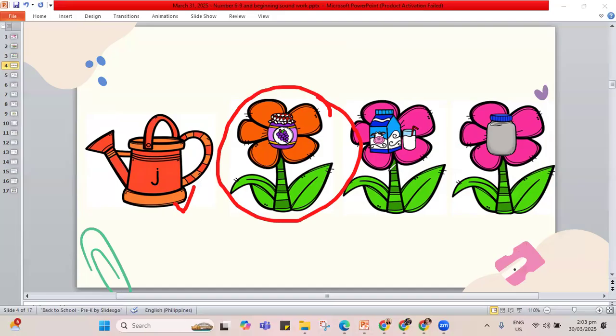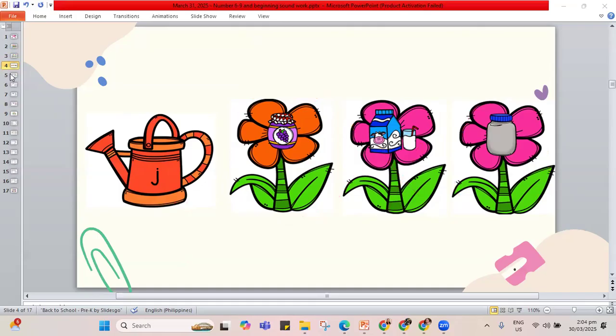How about the milk? Milk. You drink the milk to make your bones strong and healthy. Milk doesn't begin with J, it's for M. Now, what about jar? You can put things in a jar, put food in a jar. Jar begins with J, so let's circle this one. Okay. If you answered with me, good job for you. Now, we will proceed to the next part of our lesson.